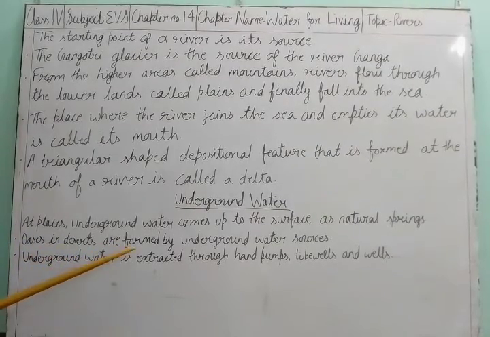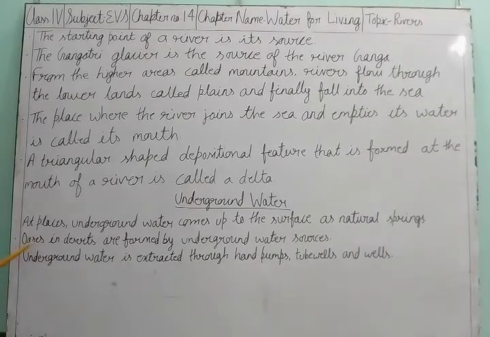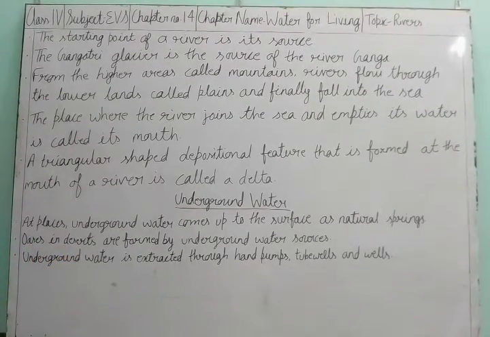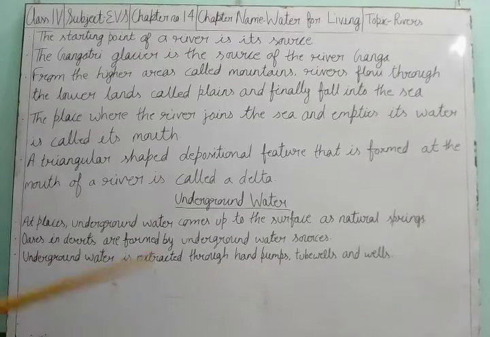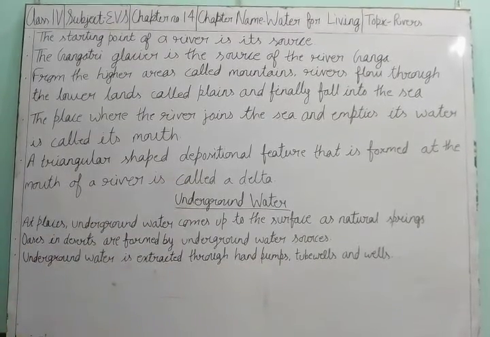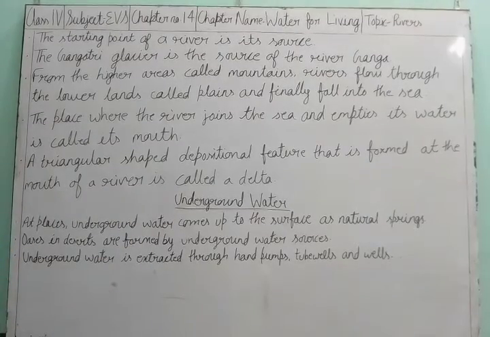Oases in deserts are formed by underground water sources. Oases are found in the deserts, and they are underground water sources. Means inside the earth where the water sources are present, that is the oasis.